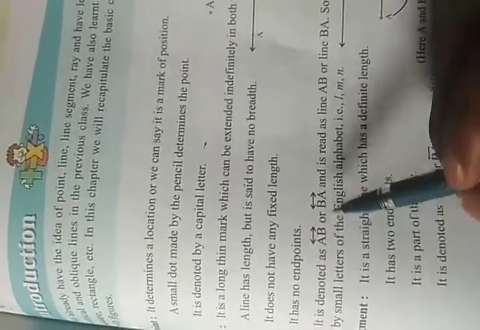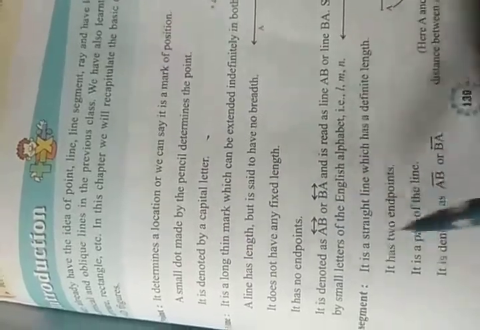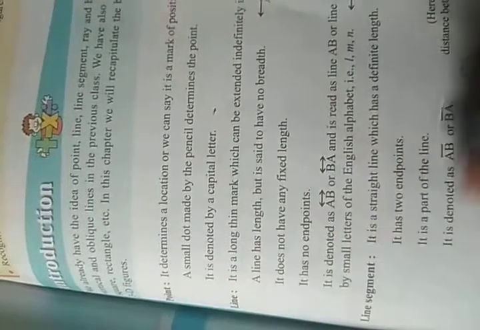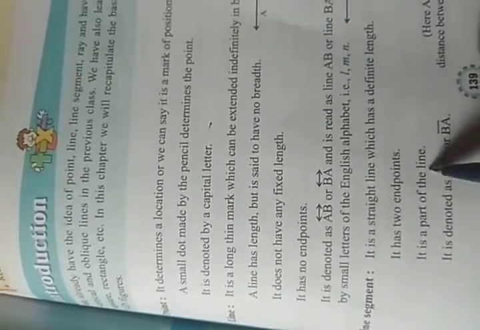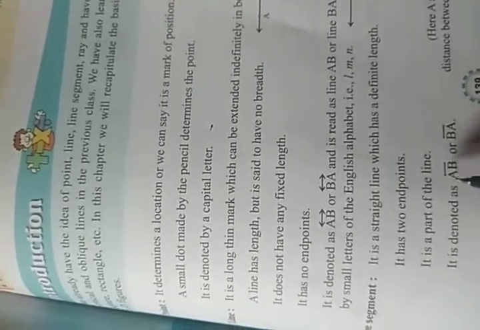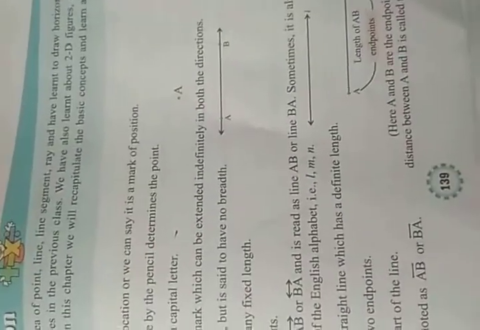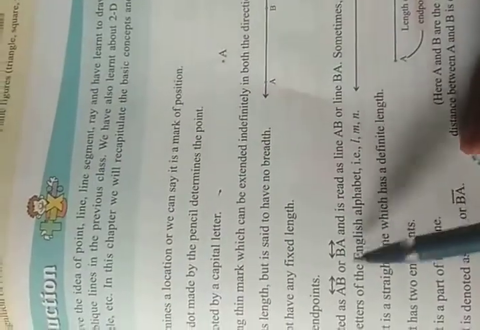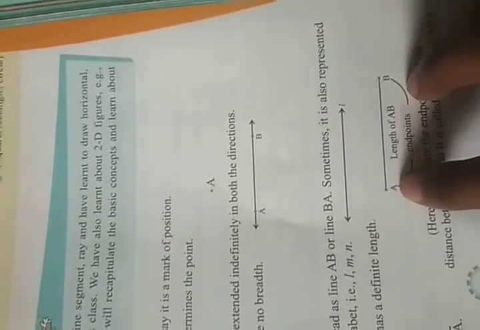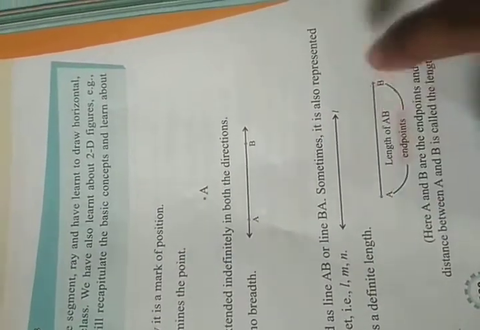If you are writing the name of a line, you have to give that arrow. If you are writing the name of a line segment, you don't have to give it, that is not compulsory. Whatever line segment is given, you can see, for writing the name, that is not compulsory. You can give it or you may not give it, that is your choice. But if you are writing the name of a line, you have to give it, that is compulsory. Look at that, how to write the name of a line segment. You can write AB or BA, both are possible.